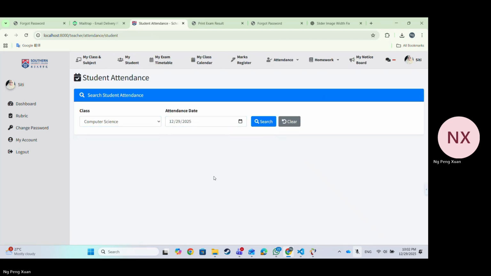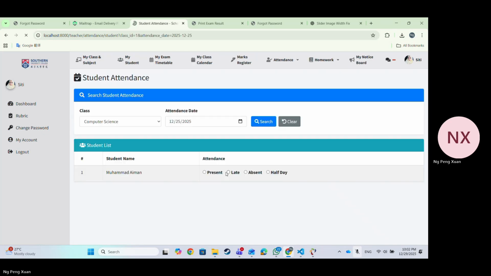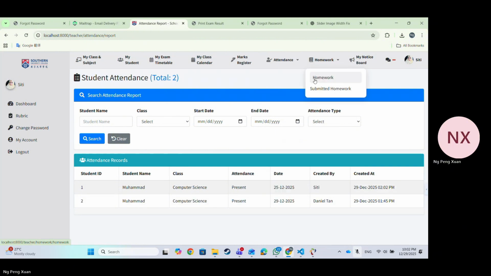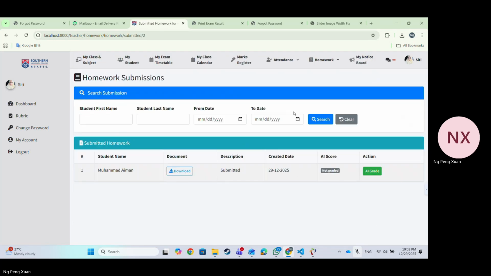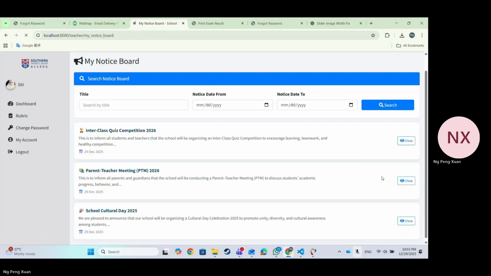This is the student attendance. We also can insert the attendance in teacher side. This is the student attendance report. This is the homework list. We also can add the homework to the student. And we also can AI grade the homework.